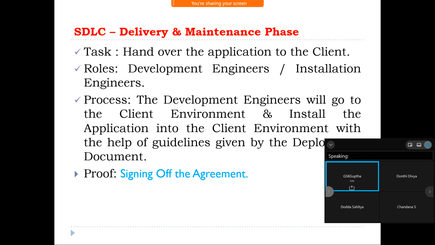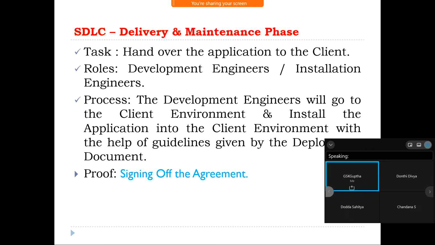Finally, the delivery and maintenance phase. Our task is to hand over the application to the client. The roles of the development engineers or installation engineers will be involved in this phase. The development engineers will go to the client environment and install the application into the client environment with the help of the guidelines given by the deployment document.